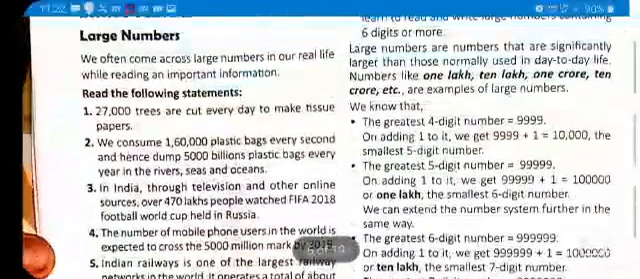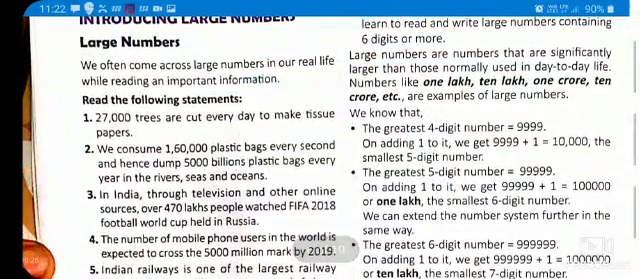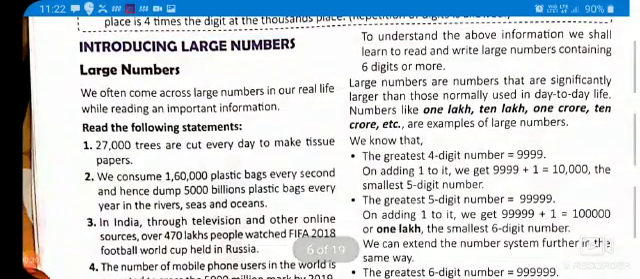Now, we will start with large numbers and how they are read and how they are written, and what are the systems of writing the numerals.